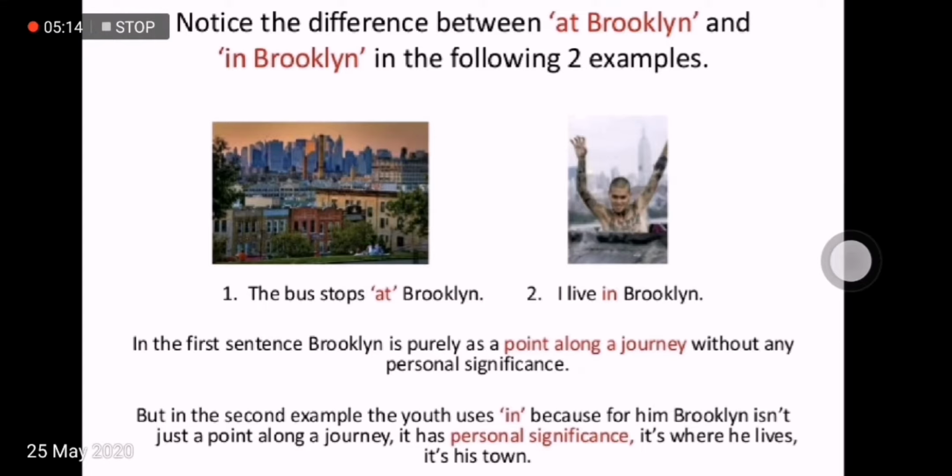I live in Brooklyn. So in the first sentence, Brooklyn is purely a point along a journey without any personal significance. And in the second example, like you see on the right side of your screen, the youth uses in because for him Brooklyn isn't just a point along a journey. It has a personal significance. It's where he lives. It's his town.